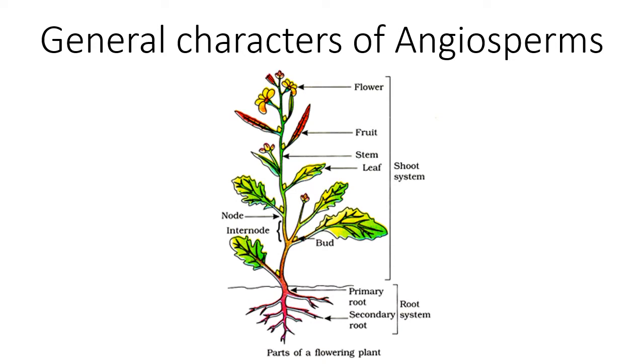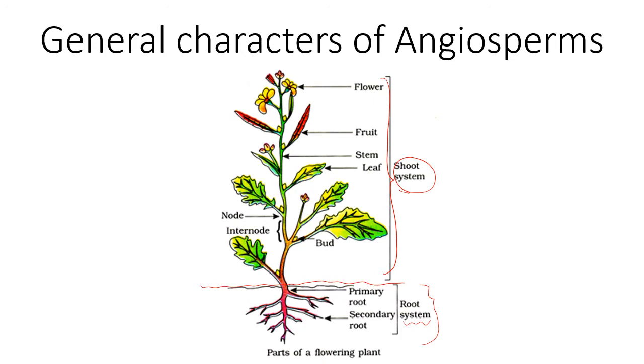So here you will see two different parts. This is a ground level, and if you look this part downward, that is the root system, and if you see this part, that is in fact a shoot system, where you will see, I'll change the color so that you can understand.